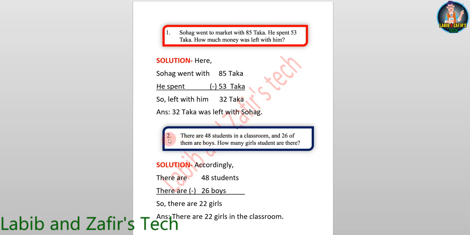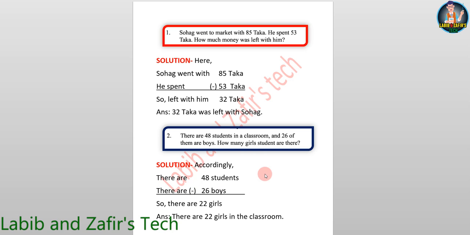Now the next one. Number 2. There are 48 students in a classroom and 26 of them are boys. How many girl students are there? I am repeating for better understanding. There are 48 students in a classroom and 26 of them are boys. How many girl students are there? Solution. Accordingly, there are 48 students and there are 26 boys.